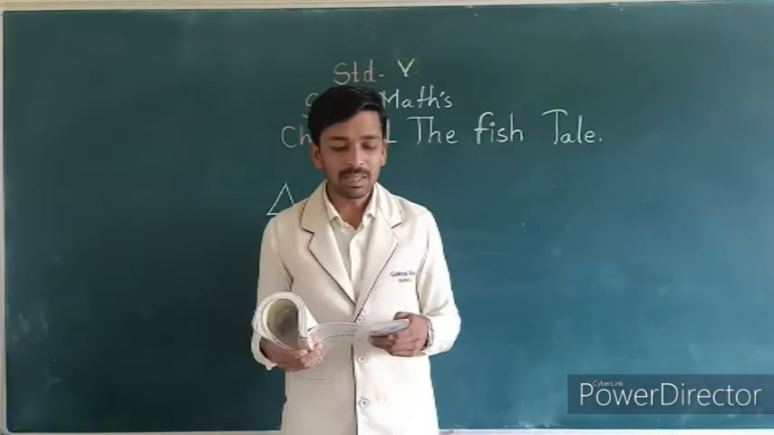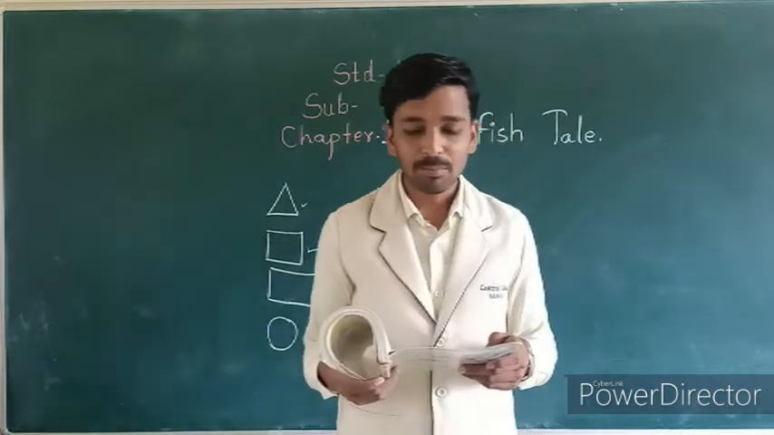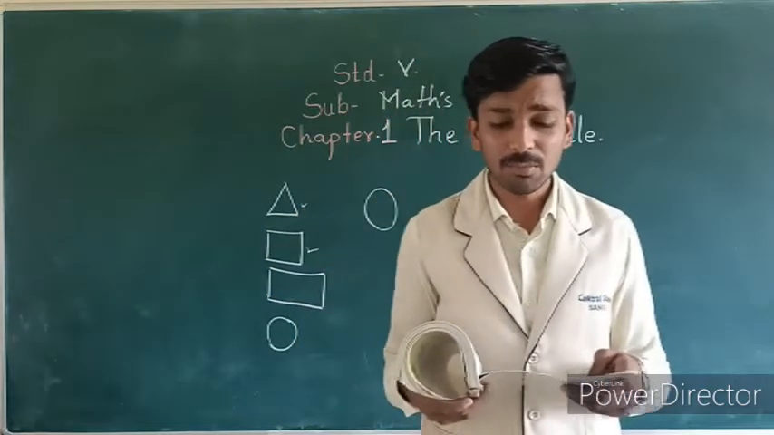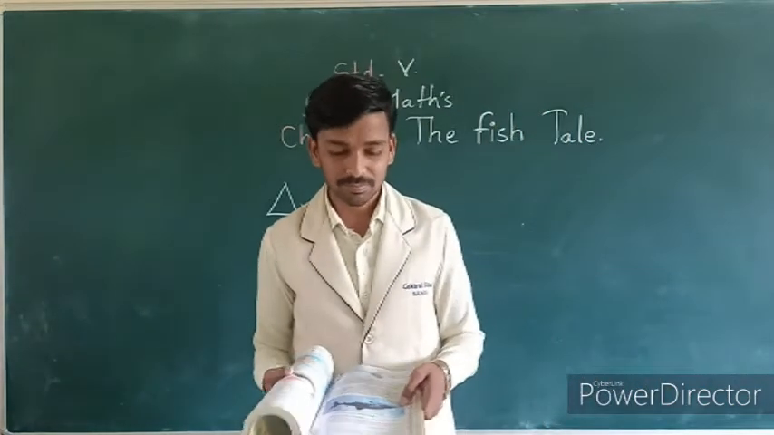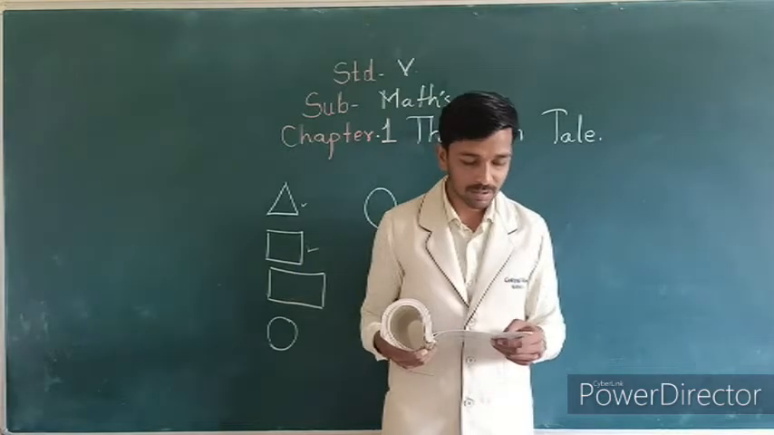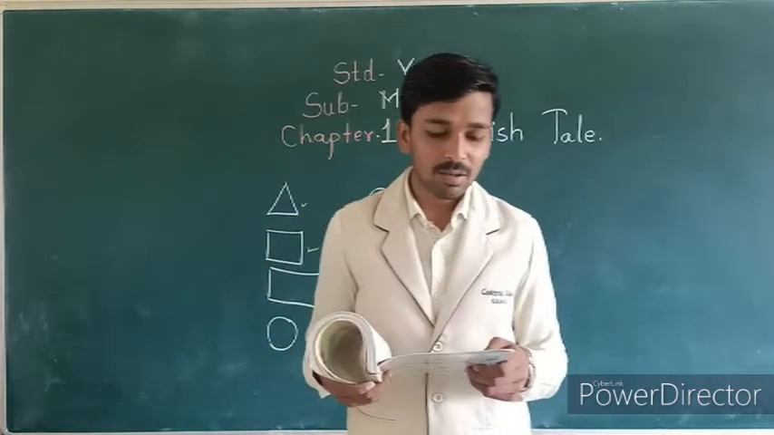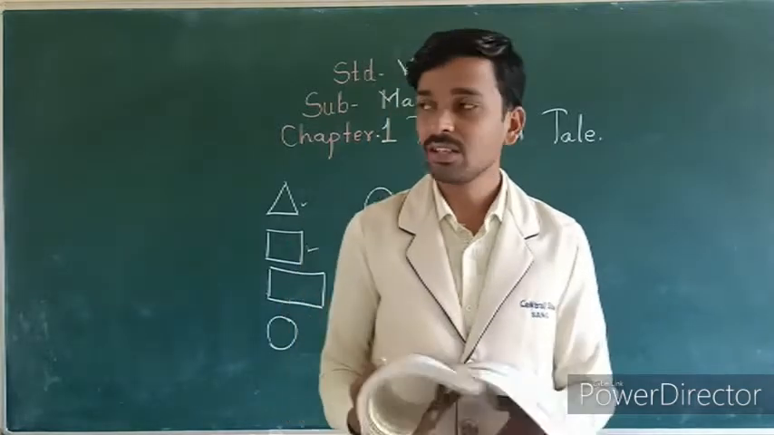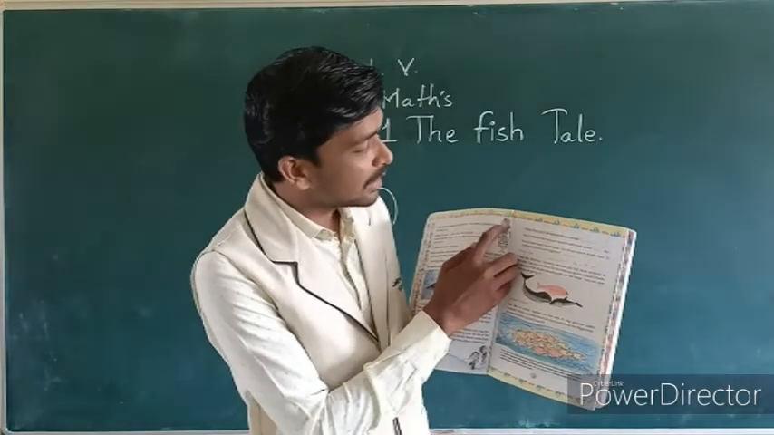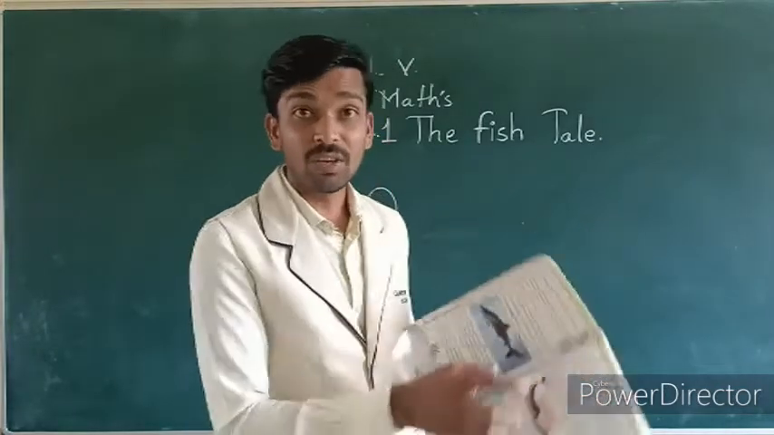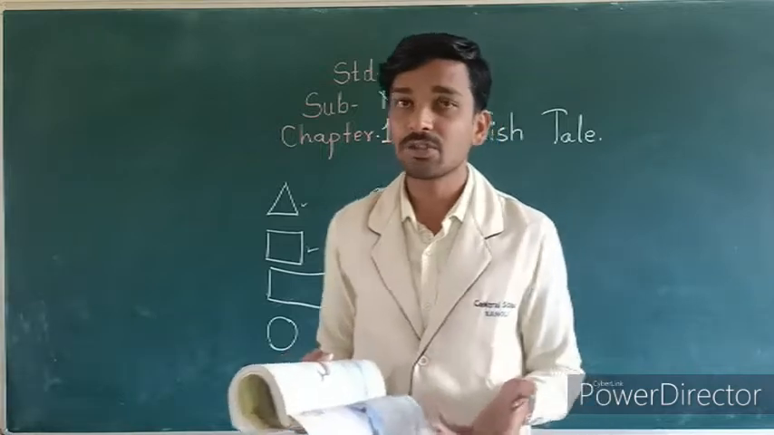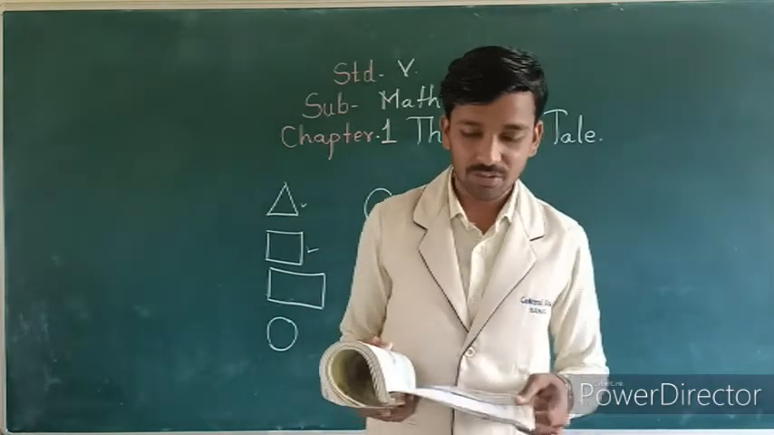Next, Min means a fish, and Minakshi is a girl whose eyes look like a fish. Can you think of someone who has such eyes? You can write their names in your notebook. Next question: draw a face with fish eyes. See this book, it shows a girl and her eyes are like a fish. In your notebook you can draw faces with eyes like a fish.